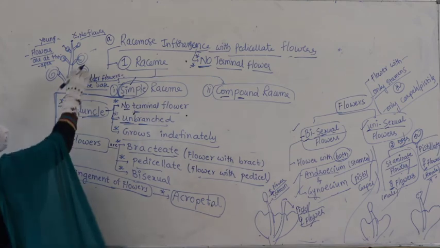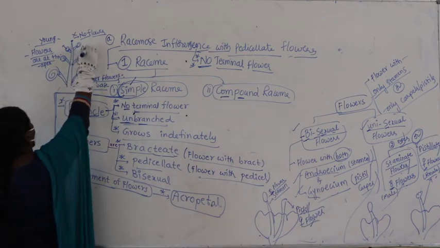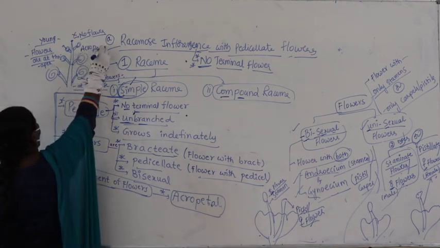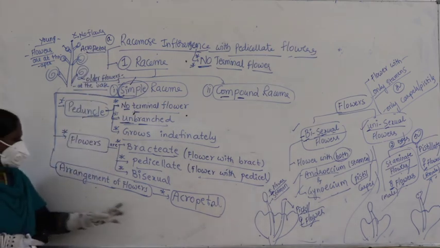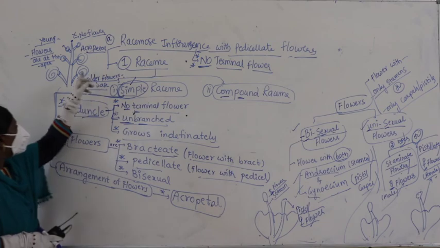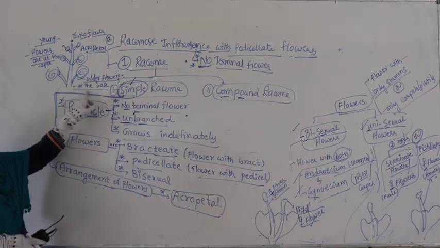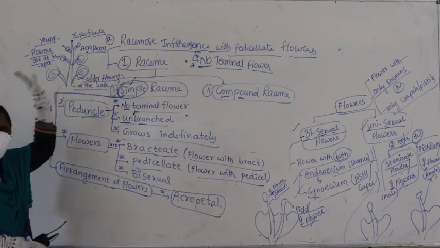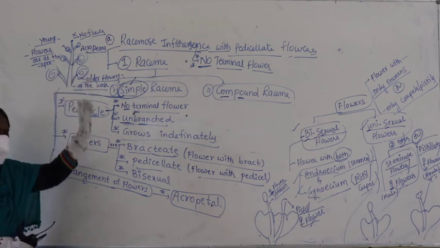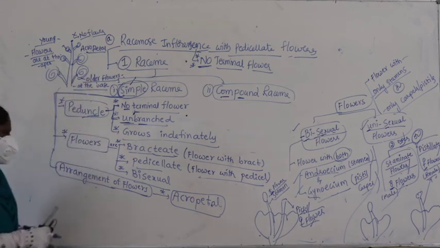What do you call this arrangement? This arrangement is called acropetal. We discussed it in the last class. Again I repeat, what is acropetal here? Older flowers or first formed flowers are at the base, young flowers are at the apex. Such type of arrangement is called acropetal, right?